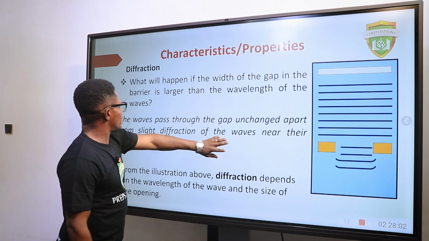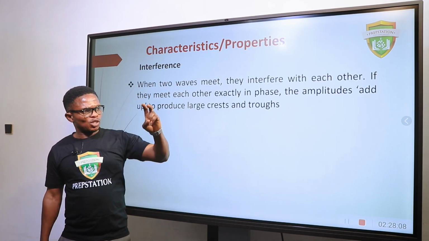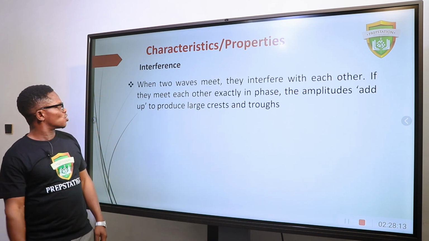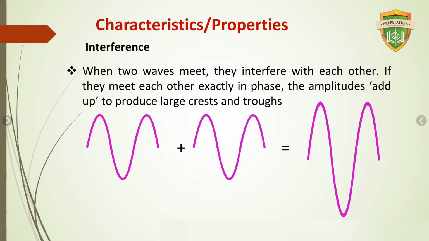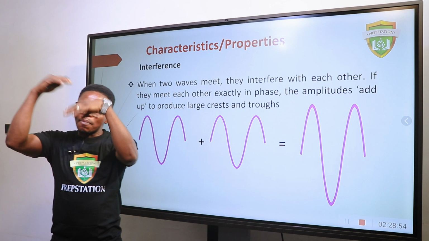Okay, so let's move forward. The next one, I've explained reflection, I've explained refraction, I've explained diffraction. Now is interference. What is interference? When two waves meet, they interfere with each other. If they meet each other exactly in phase, the amplitudes add up to produce a large crest and a large trough. Okay, so this diagram represents two waves. So if two waves meet, they produce a larger wave. Interference, the word interfere, is the overlapping of two waves.